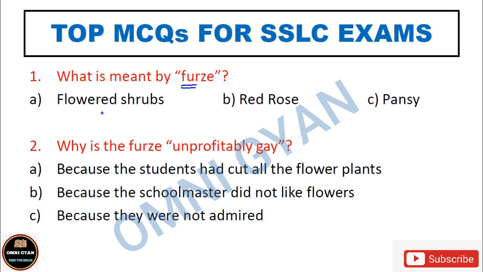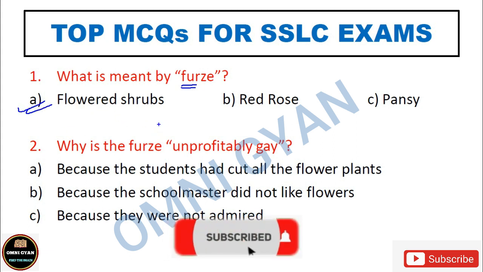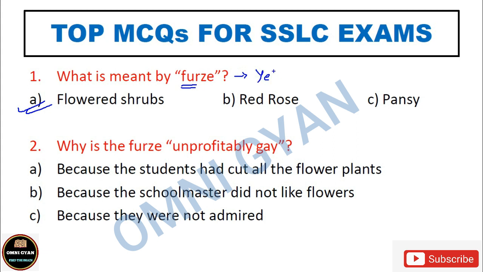Is it option A flowered shrubs? Is it option B red rose? Is it option C pansy? Pansy is a type of flower. Okay, which one do you feel is the correct answer? It is flowered shrubs. Okay, flowered shrubs ये जो है इसका सही आंसर है. Yellow color flower. Okay, if they ask you what is the color of this furze, you can write yellow flowered shrubs. इसका कलर जो है येलो होता है. Okay, it is not a flower actually, it is flowered shrubs, bush kind of thing.